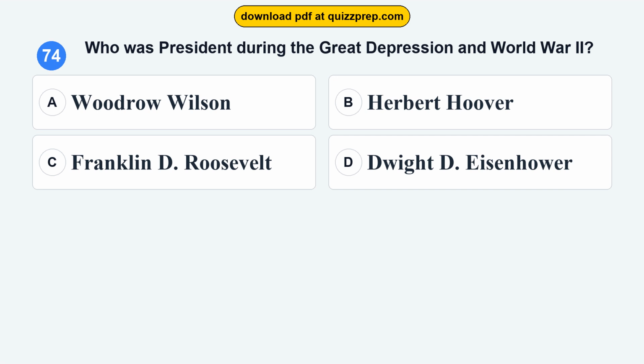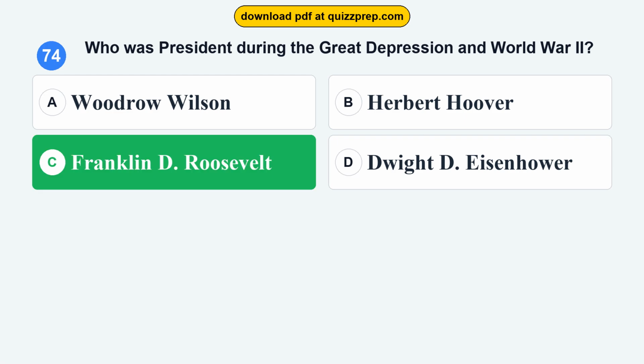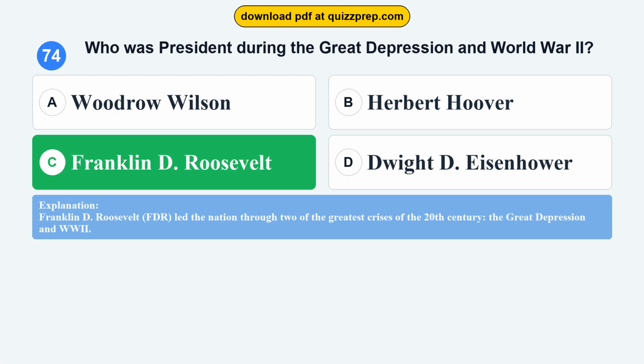Question 74. Who was president during the Great Depression and World War II? Option A. Woodrow Wilson. Option B. Herbert Hoover. Option C. Franklin D. Roosevelt. Option D. Dwight D. Eisenhower. The correct answer is option C, Franklin D. Roosevelt. Franklin D. Roosevelt, FDR, led the nation through two of the greatest crises of the 20th century, the Great Depression and World War II.